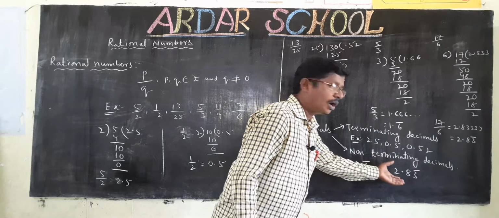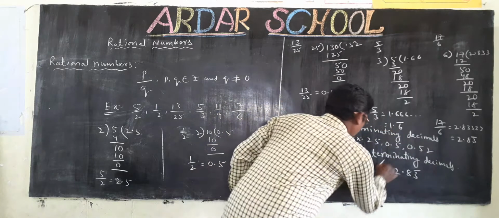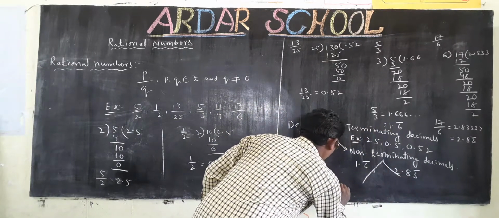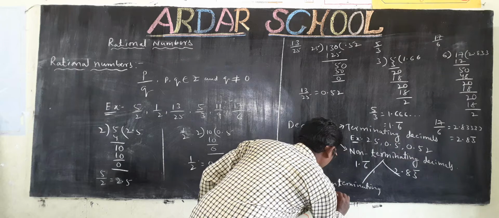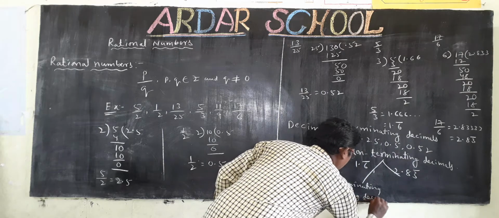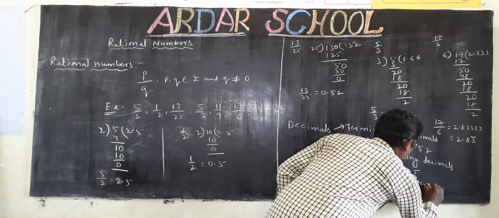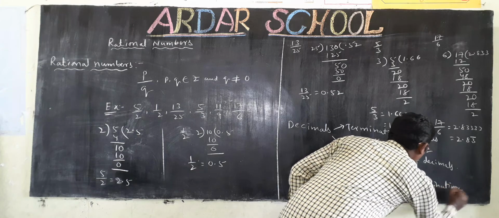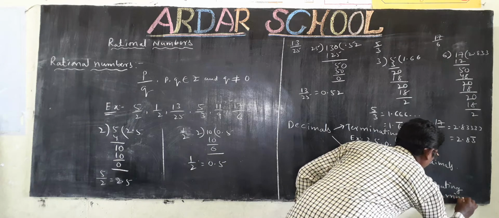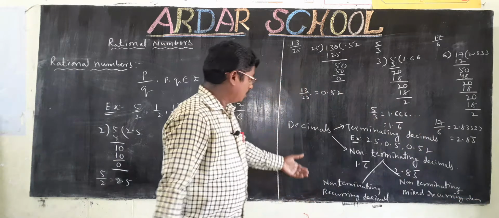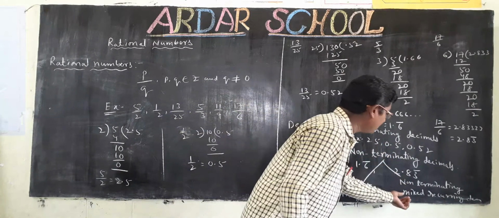Non-terminating decimals are also of two types: non-terminating recurring decimals and non-terminating mixed recurring decimals.